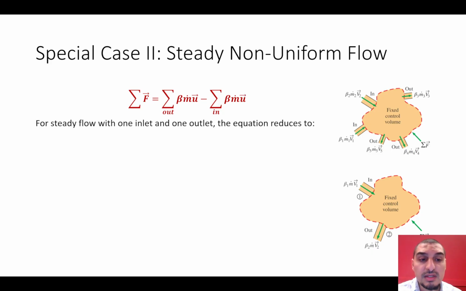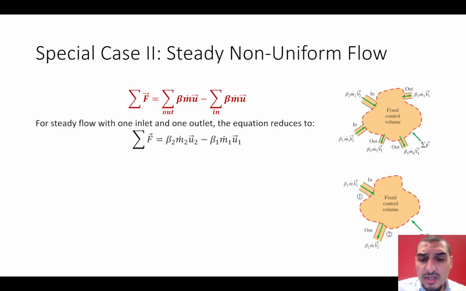But if we have one inlet and one outlet, it's going to be even easier. So it's going to be beta 2 m2 U2, which is the outlet stream, and this is the same for the inlet stream. And keep in mind that all these equations are vectors, so it has 3 components in x, y, and z directions. So it's important to keep this in mind.